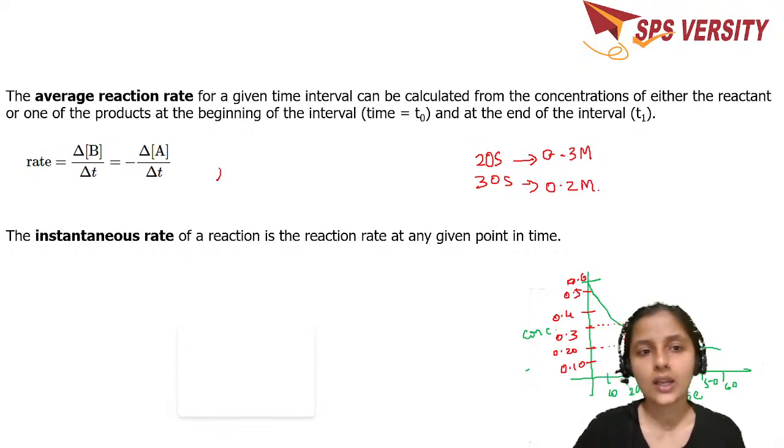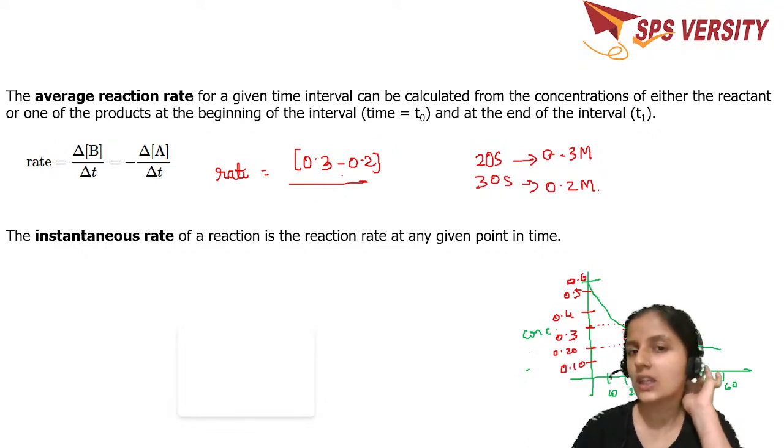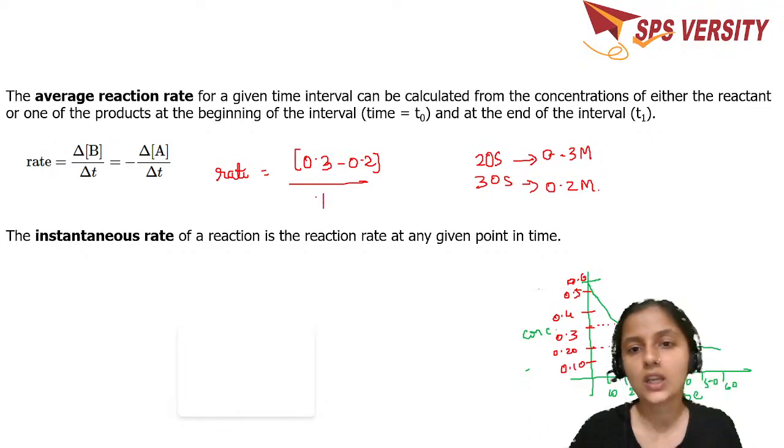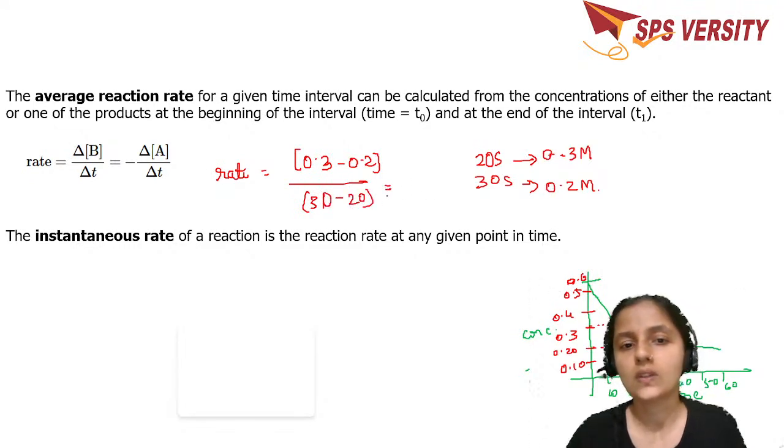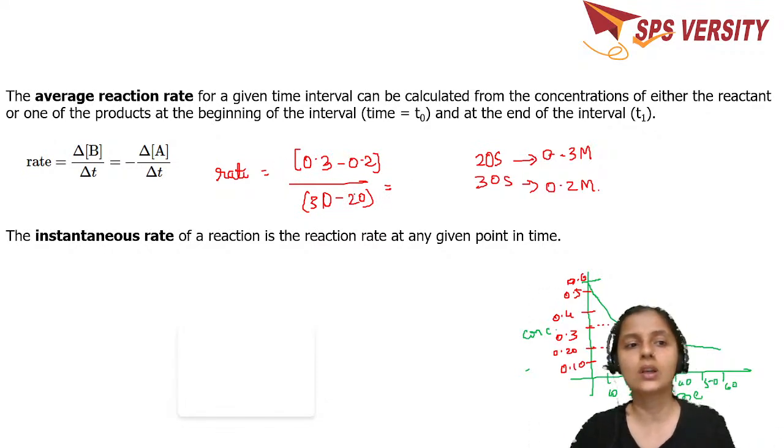Now rate is equal to change in concentration, that's 0.3 minus 0.2, divided by change of time, that's 30 minus 20. You can take the final concentration or the initial concentration, anything you can do over here. You can put a positive or a negative sign later, depending on whether it is the reactant or the product.